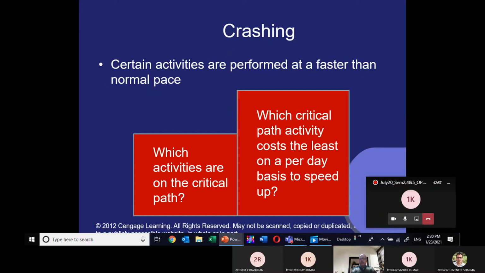In the crashing, dear all project managers, first of all you have to find out which activities are on the critical path, and which activity is taking the least cost per day. That you have to identify.